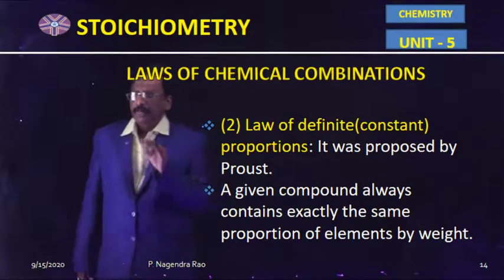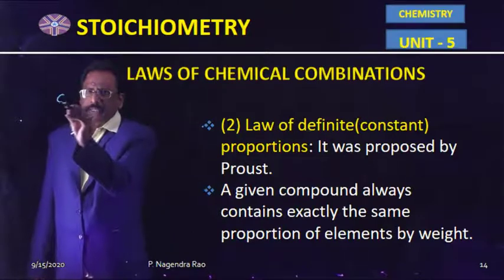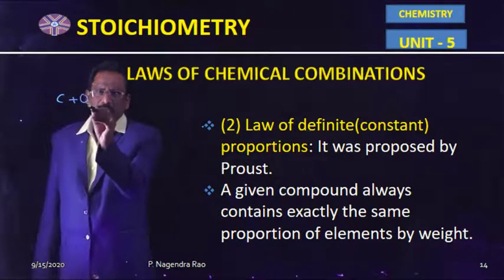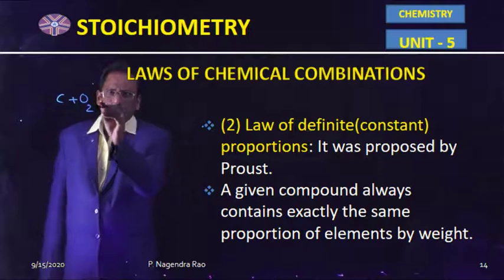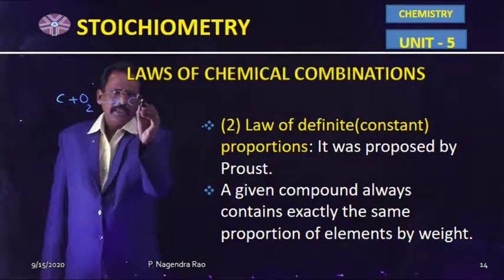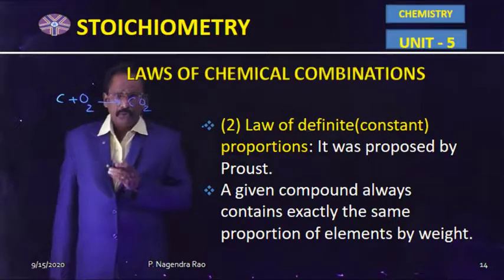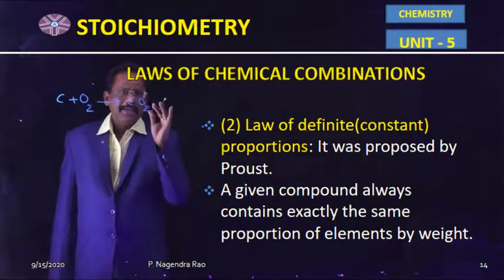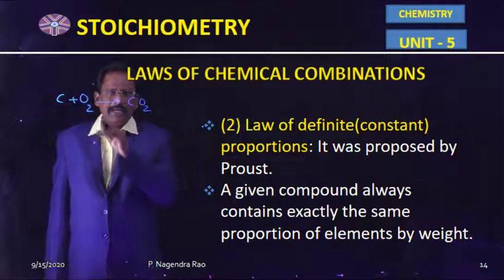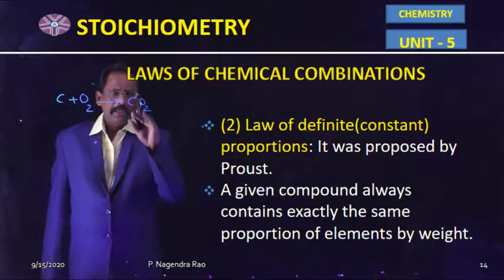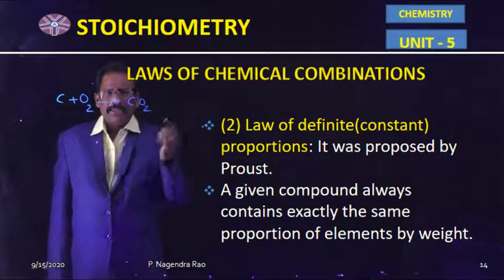For example, when carbon combines with oxygen, CO2 gas is liberated. So this is one of the sources to produce carbon dioxide gas. When carbon combines with oxygen, carbon dioxide gas is liberated.